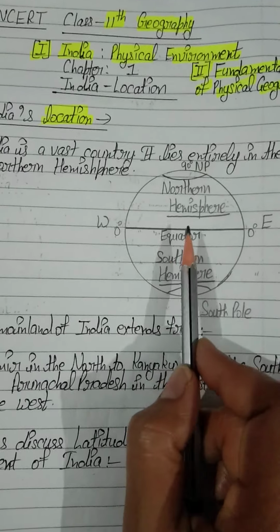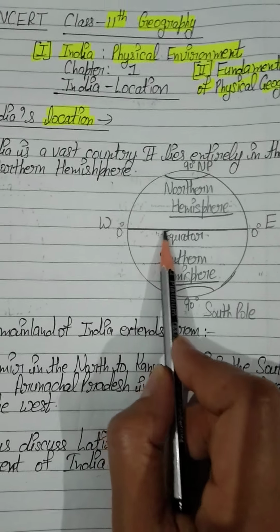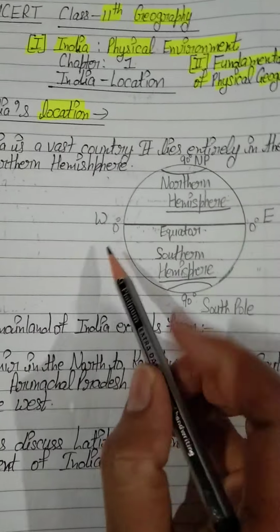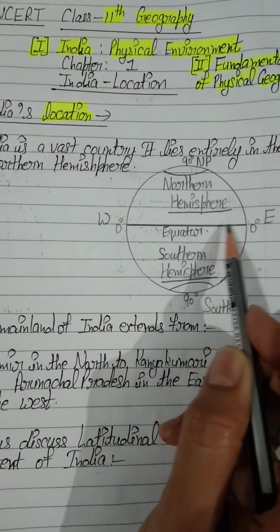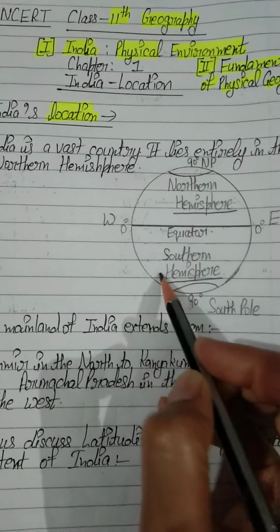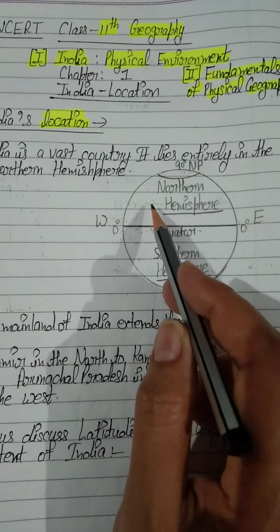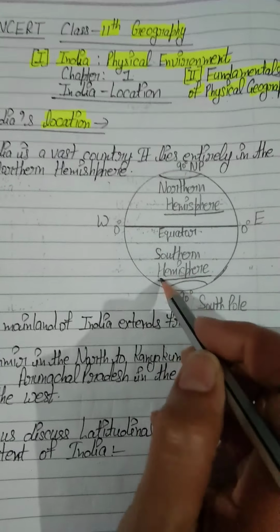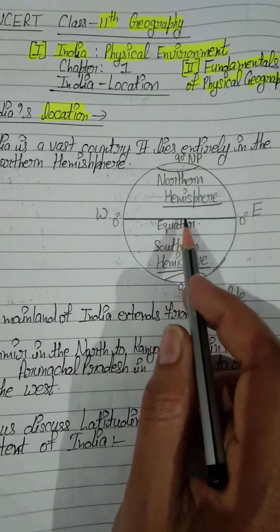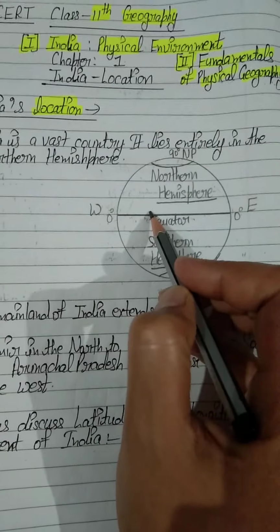So once again, I am telling you, the equator is an imaginary line. The equator is an imaginary line drawn in the middle of the earth. This is our earth, and this line has been drawn in the middle of the earth. This equator divides our earth into two equal halves, part number 1 and part number 2. This is our central latitude, the equator, and this is our northern hemisphere.